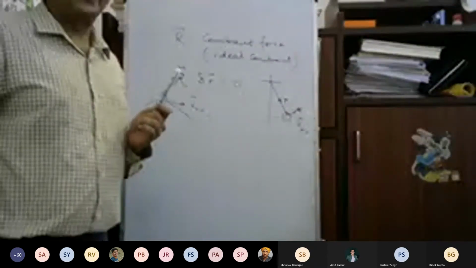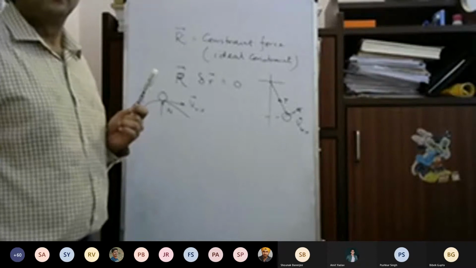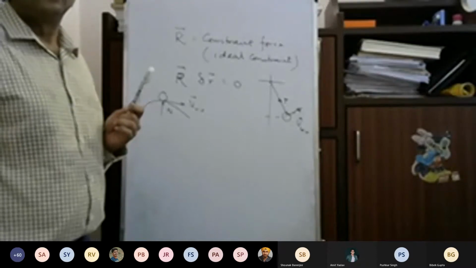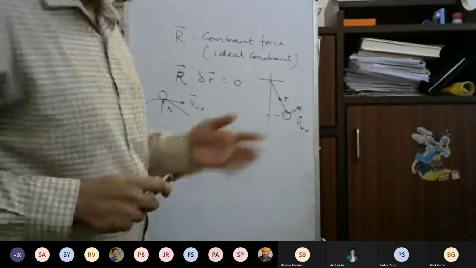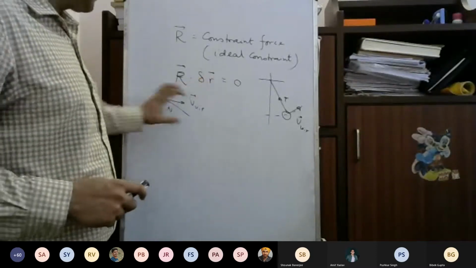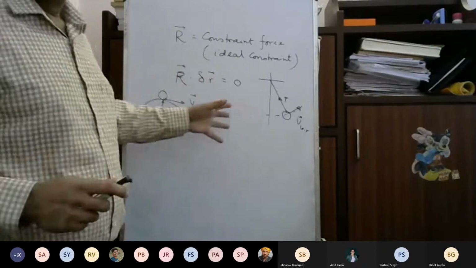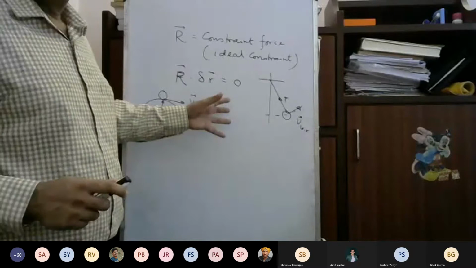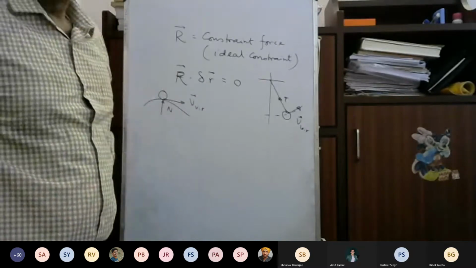So there is no displacement because of that particular force. At this particular instant, there will be some constraint force which will act because there are constraints. As the constraint force is there, there will be no displacement.